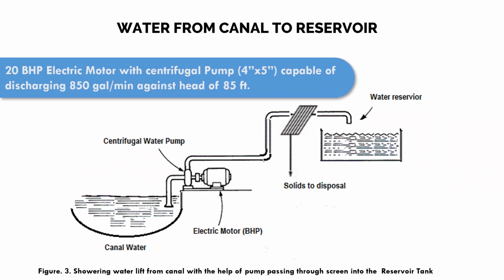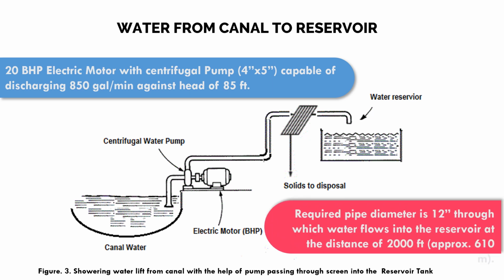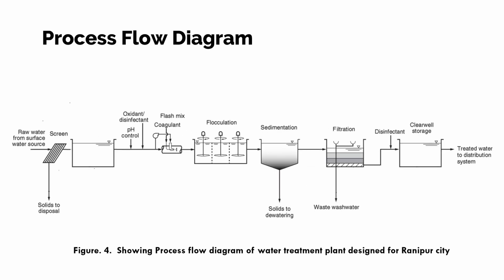This is how water is transferred from the canal to the reservoir. For this purpose, we need a 20 bhp electric motor with a 4 by 5 centrifugal pump capable of discharging 850 gallons per minute against a head of 85 feet. The required pipe diameter is 12 feet, through which water flows into the reservoir at a distance of 2,000 feet, approximately equal to 610 meters. Now it is the whole process flow diagram. I actually designed it, so I will explain these individually later.